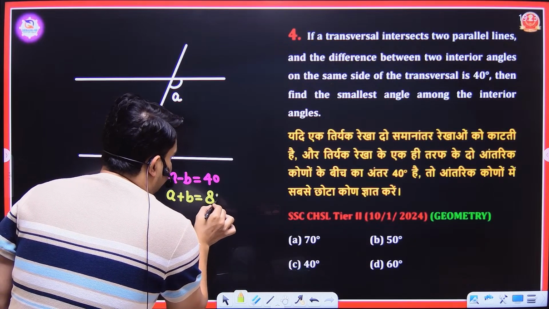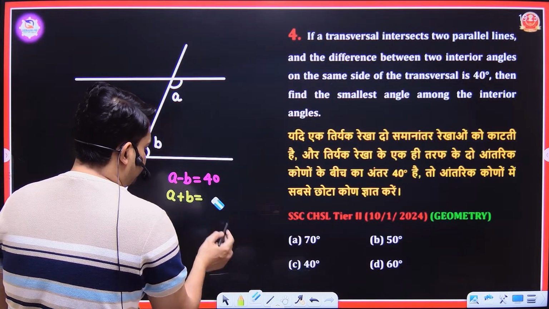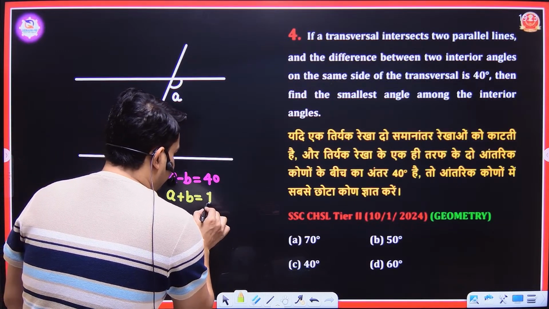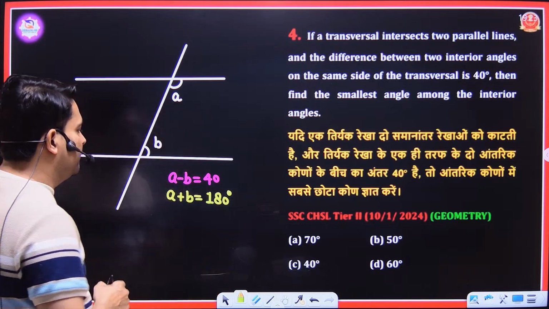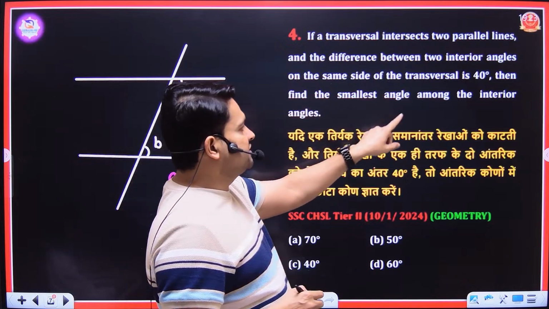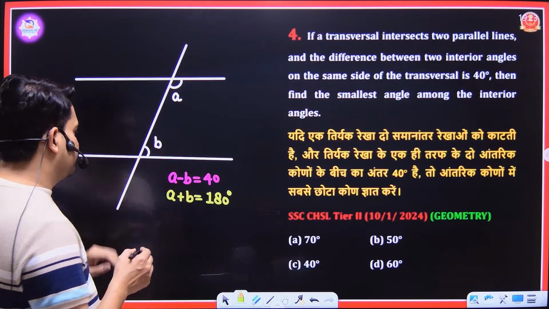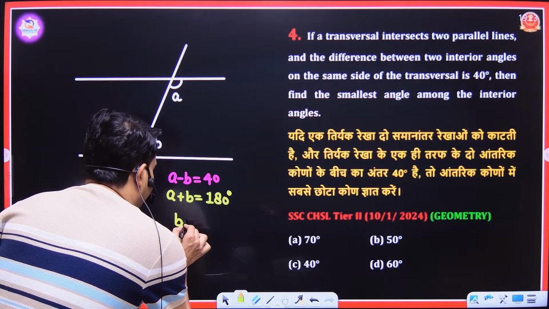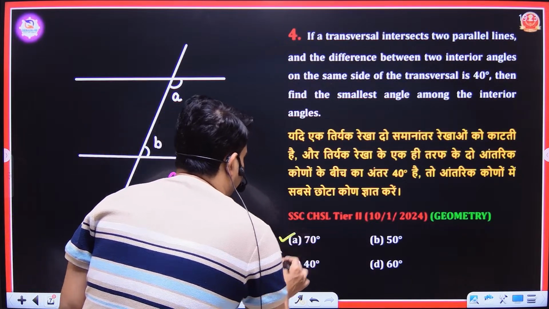If we have two equations of the form A plus B and A minus B, and we have to calculate the greatest, then what will we do? We will add them and divide by 2. But here we have to find out the smallest angle, so we will subtract these two and divide it by 2. So B equals 140 by 2, that will be 70, is your correct answer. That is option number A. Next.